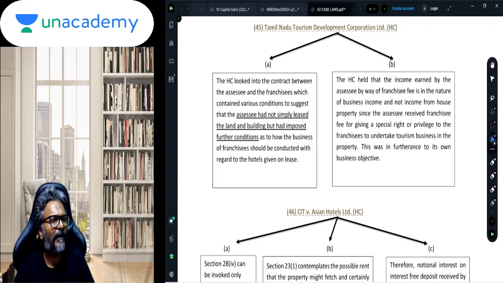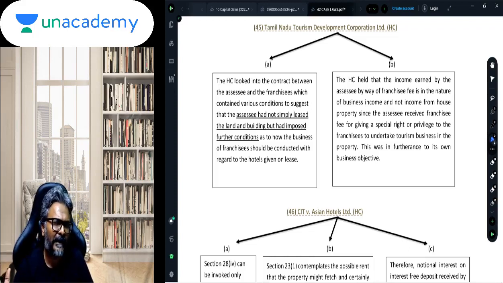They were running the hospitality business of the assessee, and thereafter the assessee was being given a fixed amount per month for that particular property. The question was this: the amount so received by the assessee from those franchisees as a fixed payment for the property, will that amount be classified under the head house property or will it go under the head PGBP? Under the head PGBP.